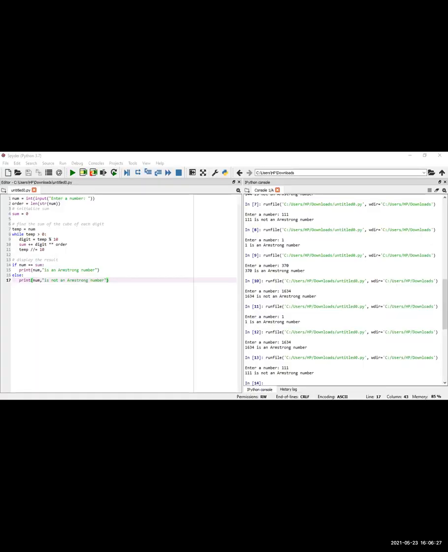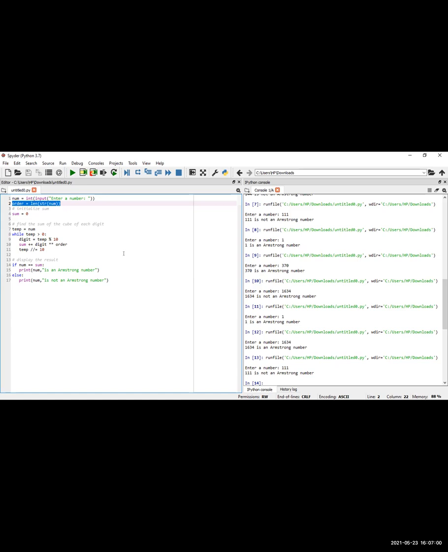So I am going to share my screen so you people can see what it is. Just a minute. Okay, fine, I think you can see it. Here we have taken input as the entered number, and here I have written a simple line: order equal to length of the number. Why am I doing this? Why am I taking the length of the particular number inputted by the user? Because I want to know how many digits there are.